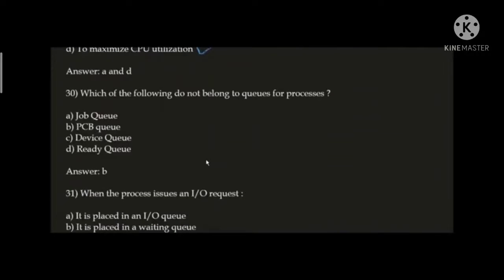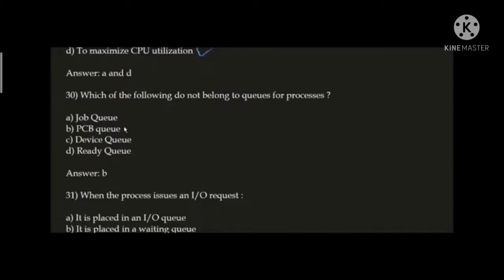Which of the following do not belong to queues for processes? Here the correct answer is option B, PCB queue. Process control block queue does not belong to queues for processes. Okay, job queue, device queue, ready queue, they belong to queues for processes, but PCB queue doesn't.